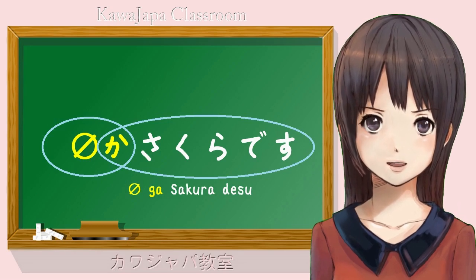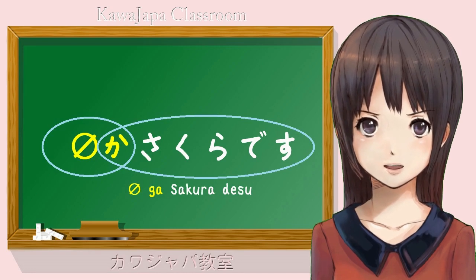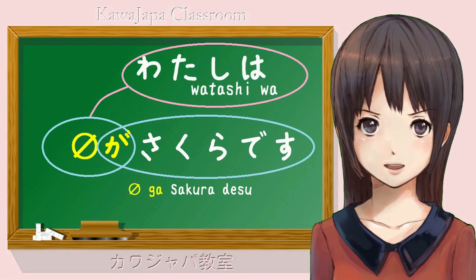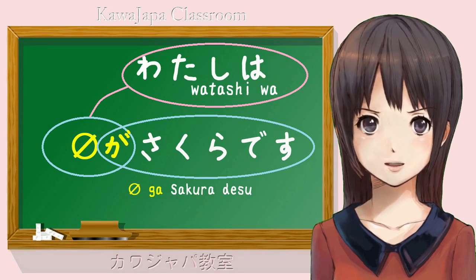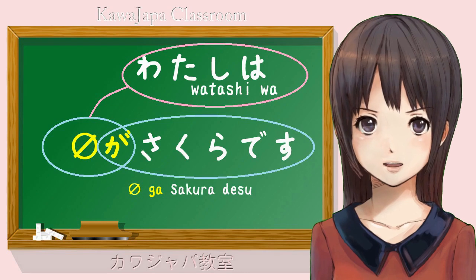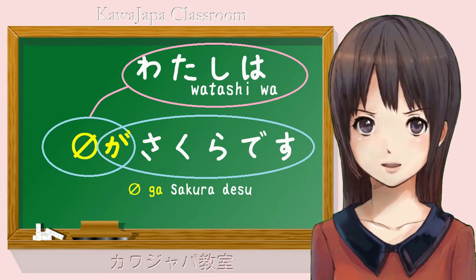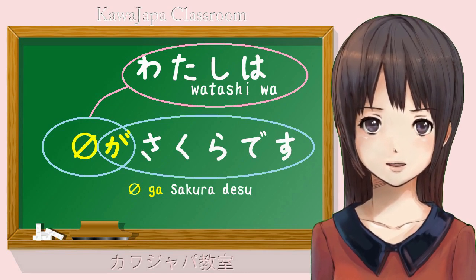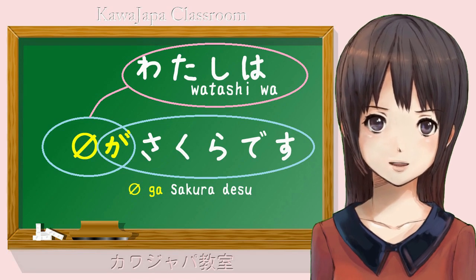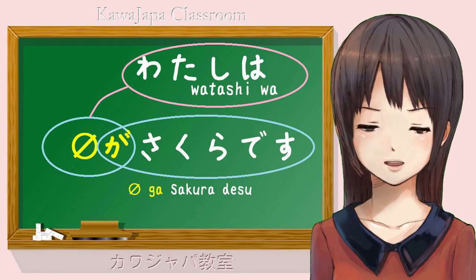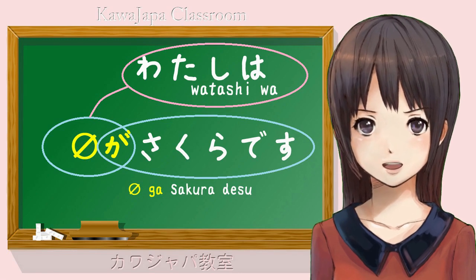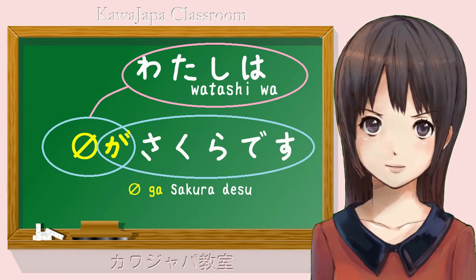But in this case, the speaker has decided to add another element. And that is watashi wa. Watashi wa is not logically connected to the rest of the sentence. The connection between them is that watashi wa is the stated topic, and the rest of the sentence is the comment on that topic. Speaking of me, I am Sakura.